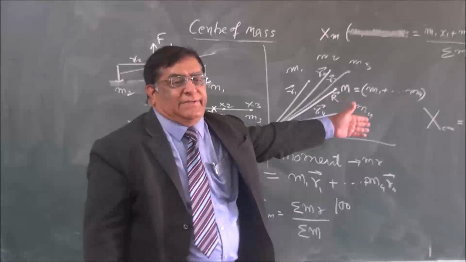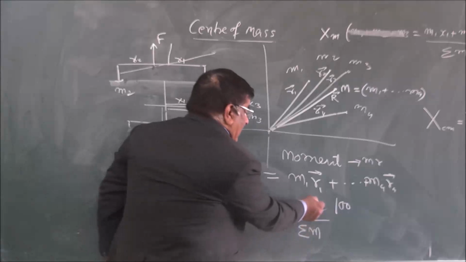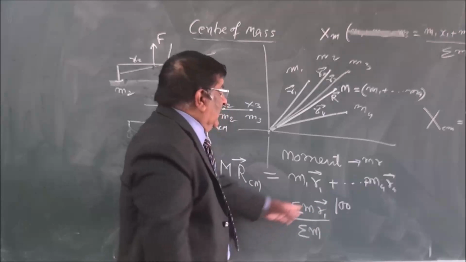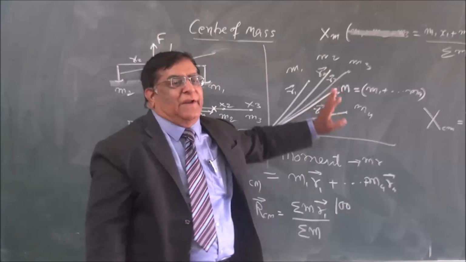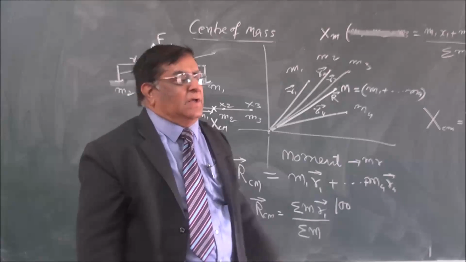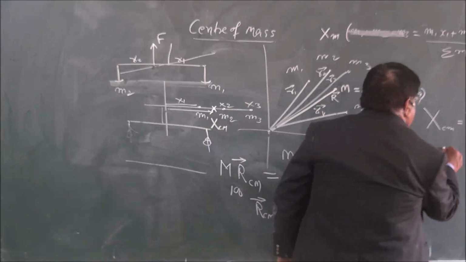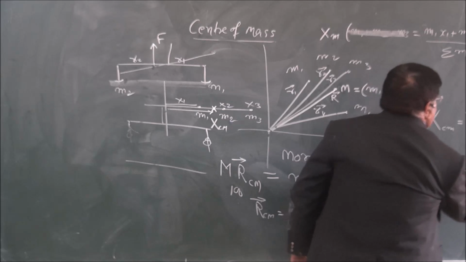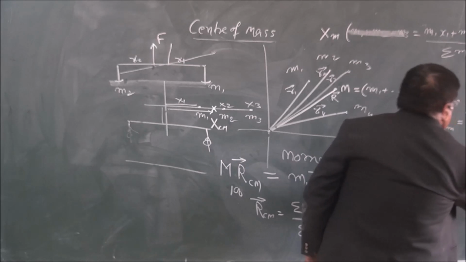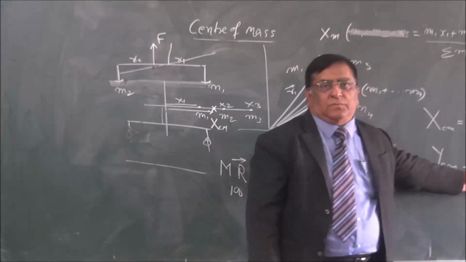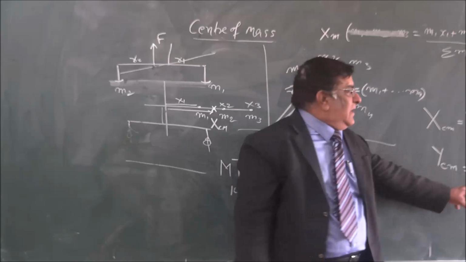Now we don't need a vector because x is one direction. The earlier one was a vector, but practically we can't use it because taking the sigma of vectors in different directions and finding the resultant is very difficult. So we use this formula. The same thing goes for the y coordinate of the center of mass, and the x, y and z coordinates will be the same way.